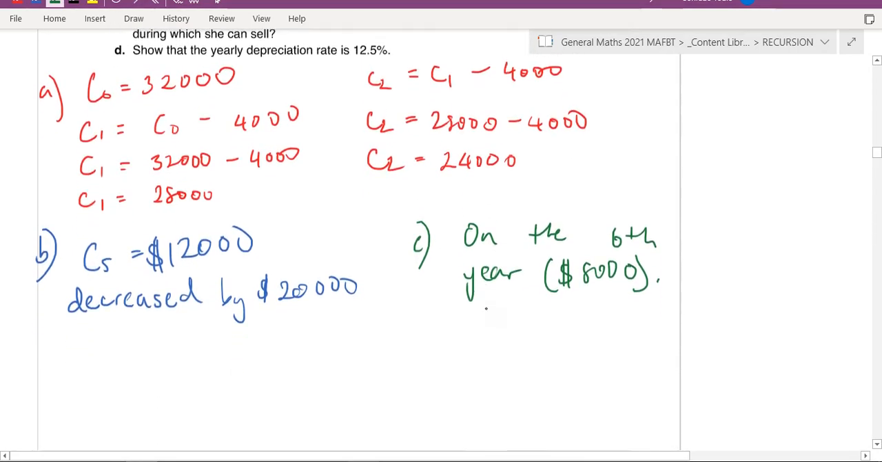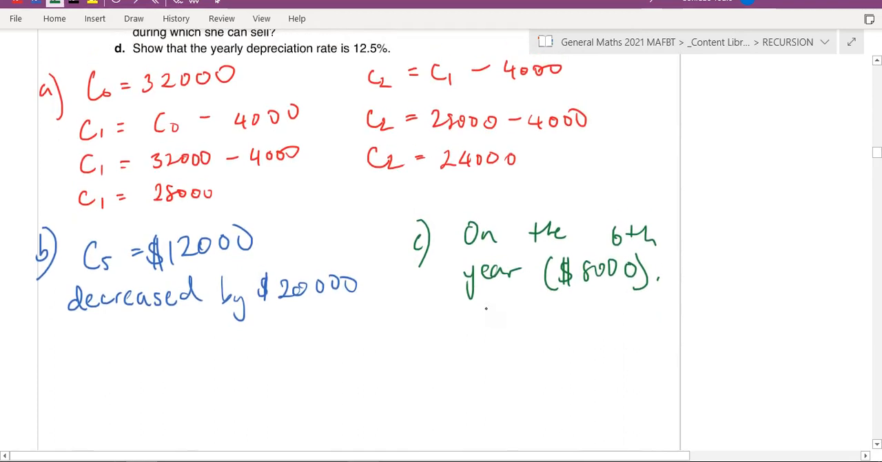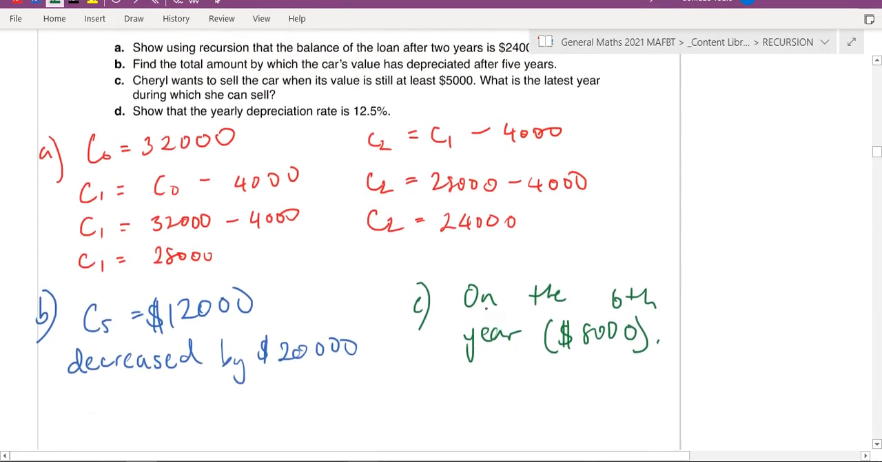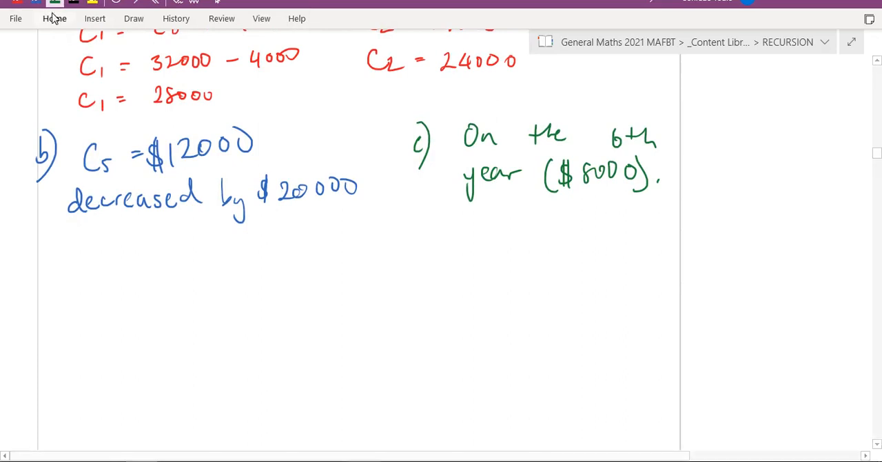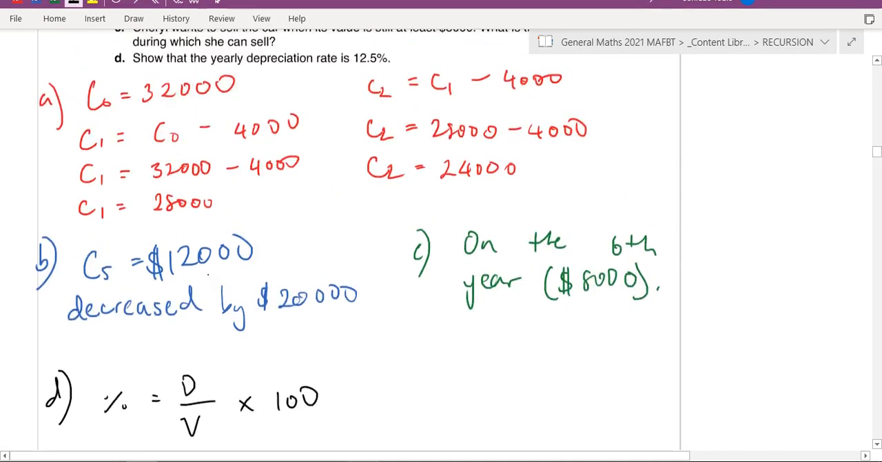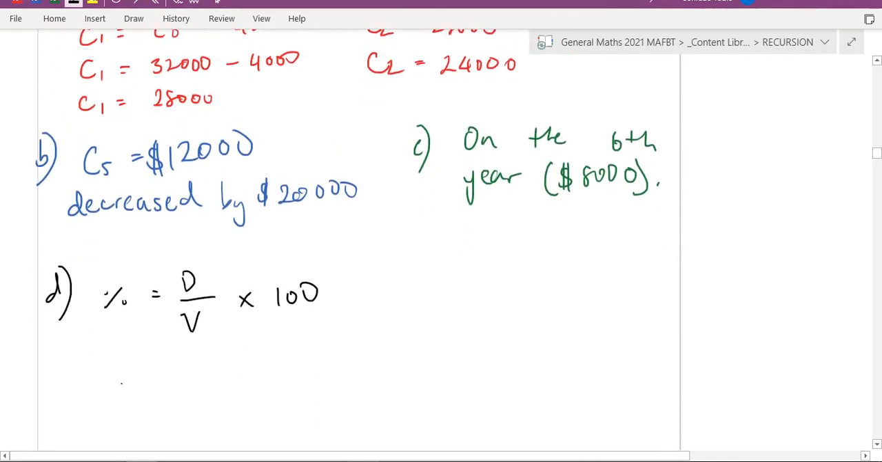Okay, part D. Show that the yearly depreciation rate is 12.5%. All right, so part D, we're going to use the same formula that I showed you guys before. To get the percentage, it's just going to be D over V times by 100. Same rule as before. So show that the depreciation rate is 12.5%. For that, it's going to be 4,000 divided by 32,000 times by 100.